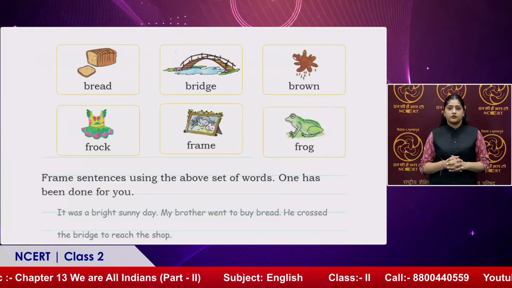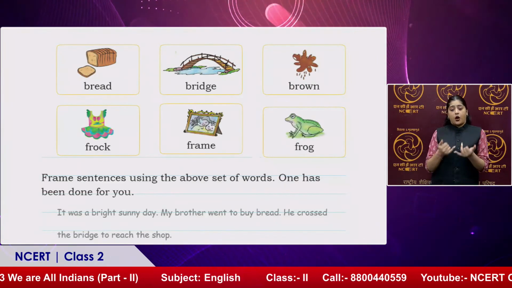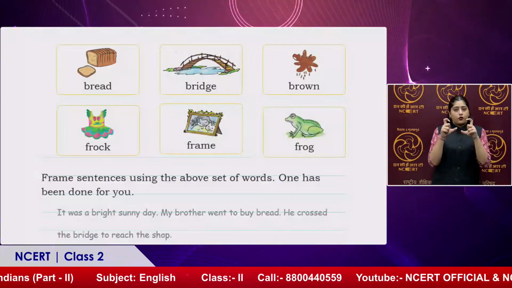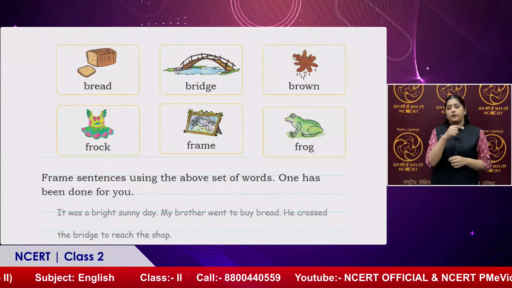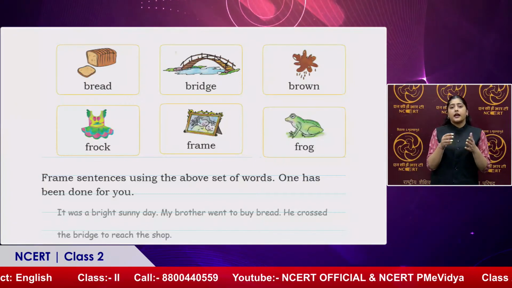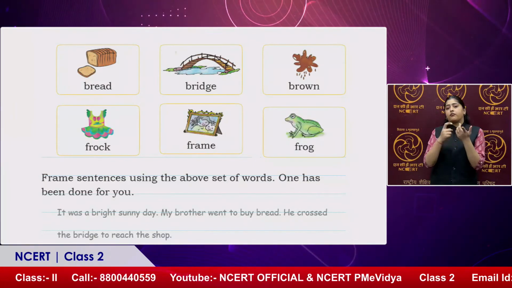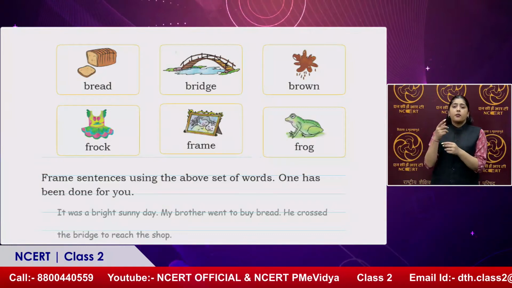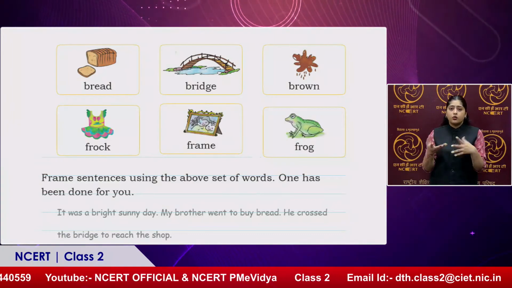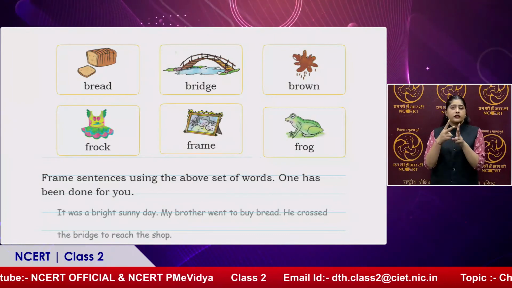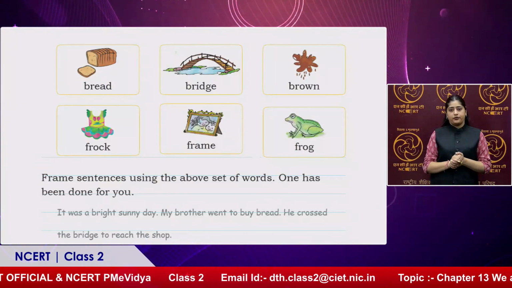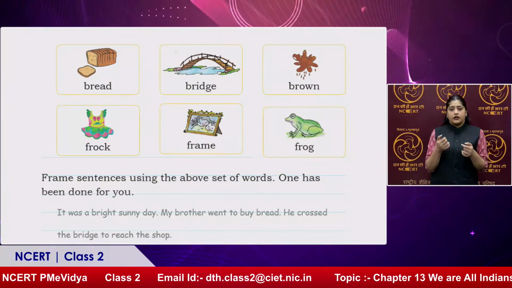Sure. Here are a few words they have given with pictures. So one by one, I'll read all the words. The first one is bread, bridge, brown, frock, frame, and frog. Okay. Frame sentences using the above set of words. One has been done for you. So I'm just reading it out for them.